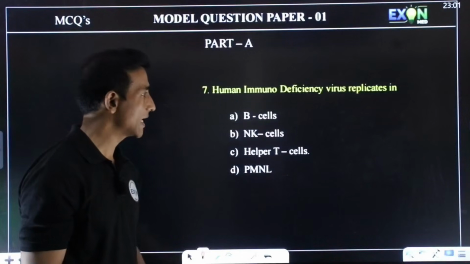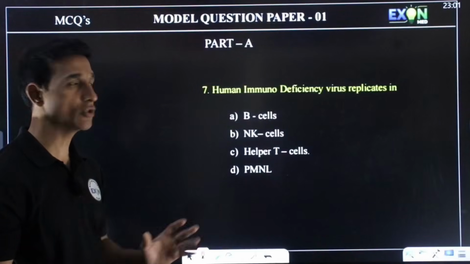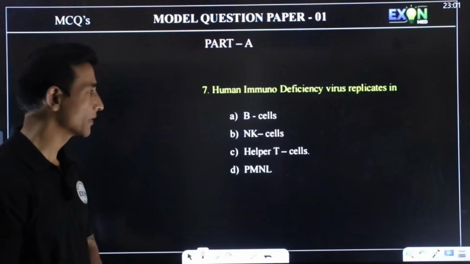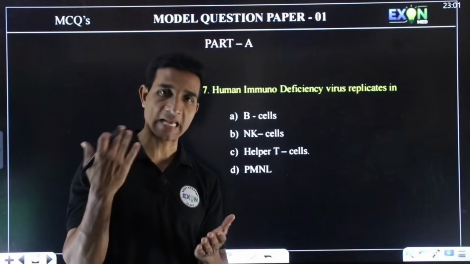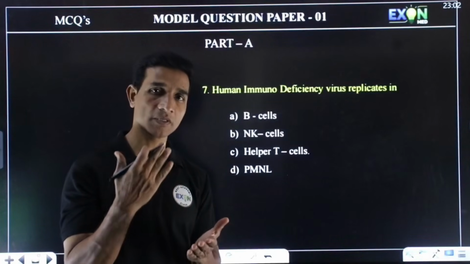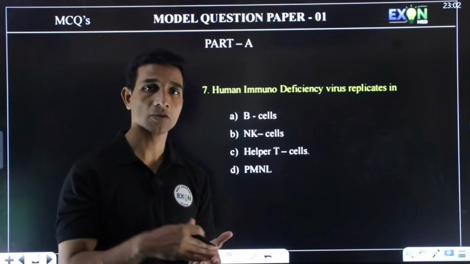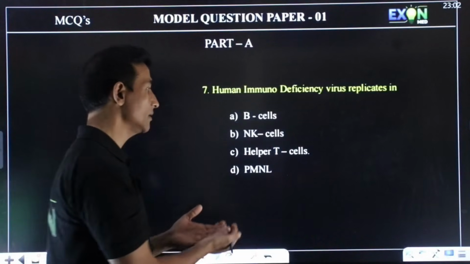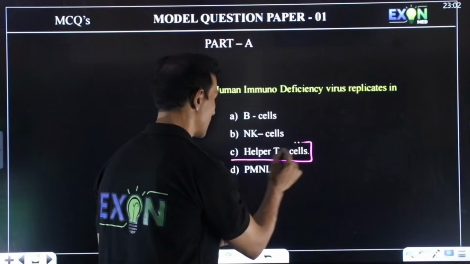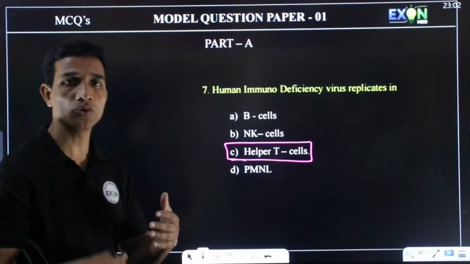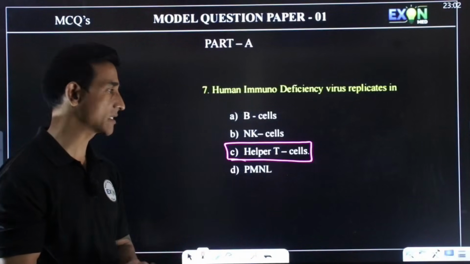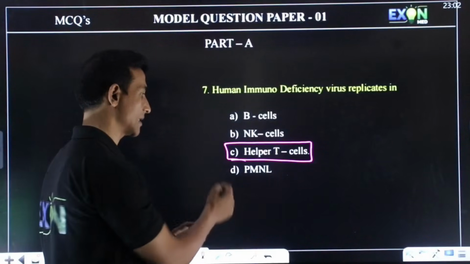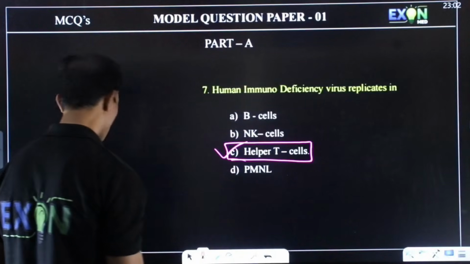Next question. HIV, human immunodeficiency virus, replicates in which of the cells? We know that the HIV virus first attacks the macrophages and then forms the HIV factory of the cell. So continuously it produces viruses and then it attacks even the helper T cells, and produces more of these HIV viruses which replicate via the reverse transcriptase enzyme. Hence the answer is C.